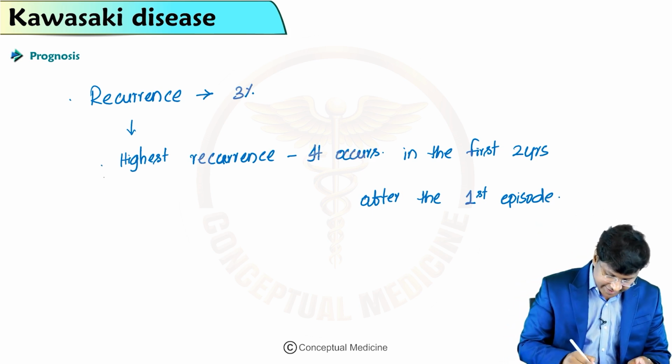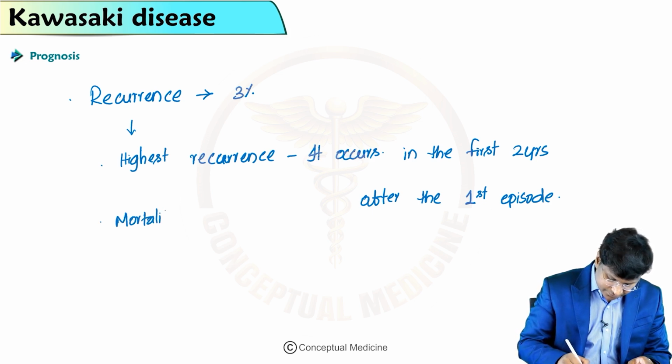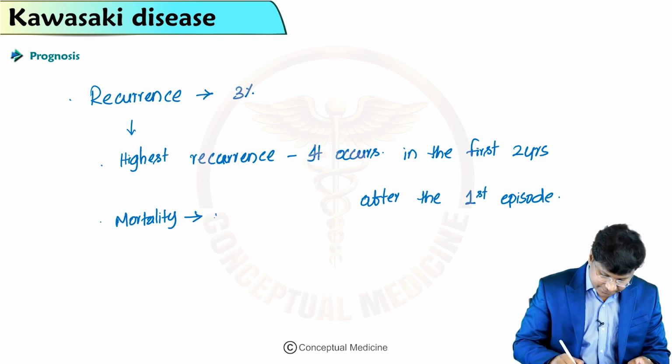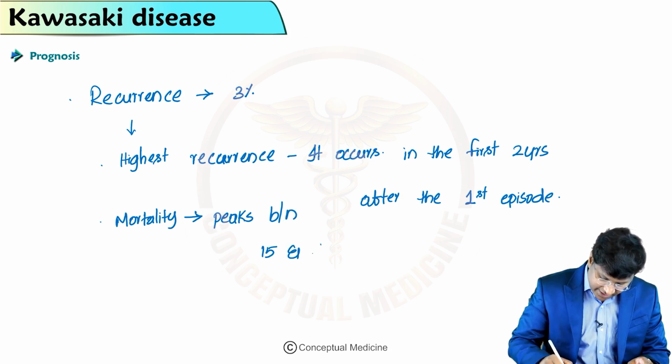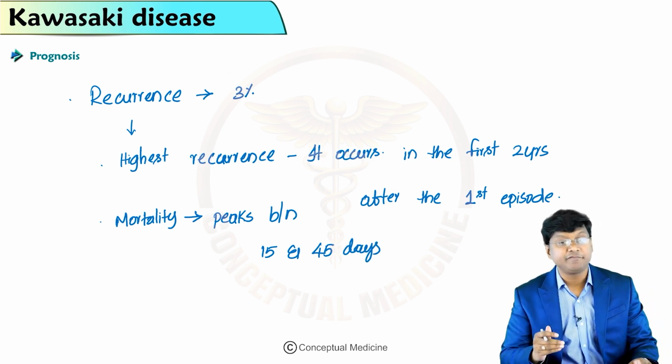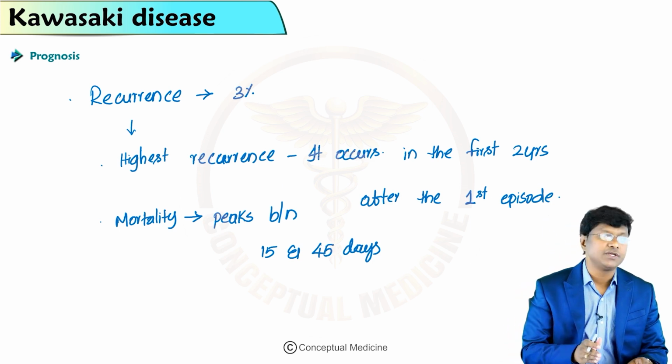If you take the mortality, it peaks between 15 and 45 days after the onset of fever.